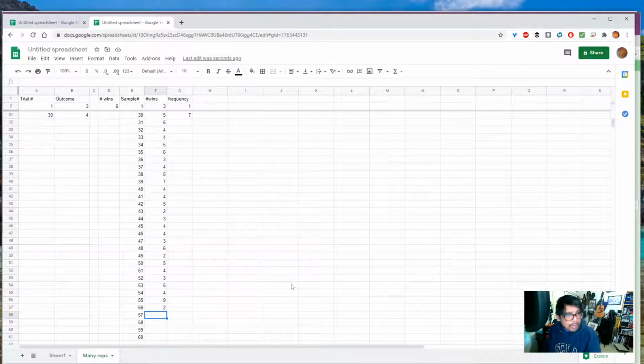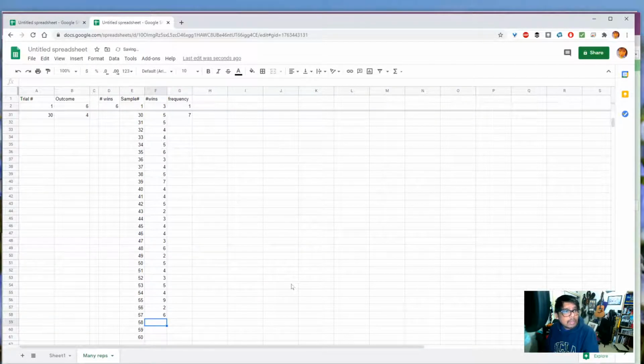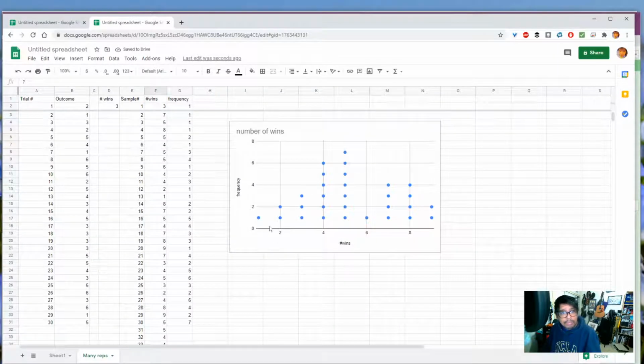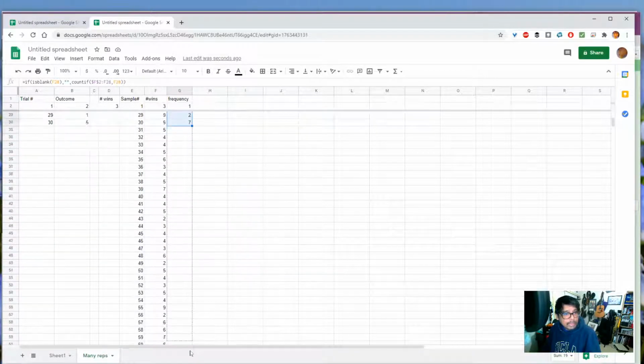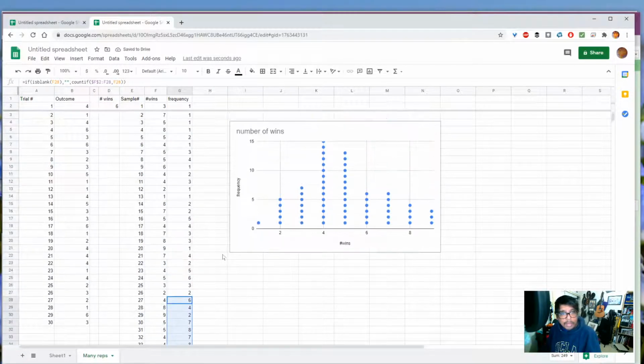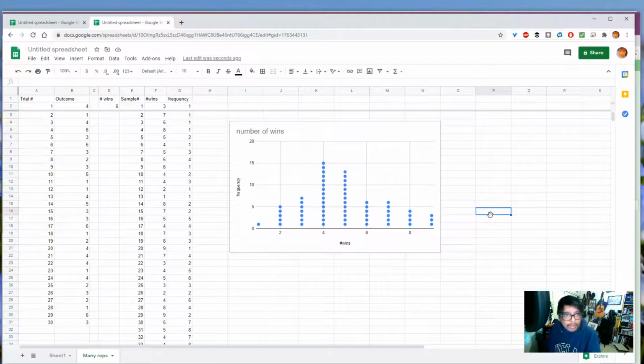Just about finished here. 6 winners. 6 winners again. 7 winners. And last one, 6 winners. So let's take a look at the way this dot plot looks now. Oh, you know what? I forgot to extend this out also. So let's extend this out. This gives me my cumulative number of wins. There we go. And there's our dot plot. Okay, I'm going to make a couple adjustments here. So there we go. We just adjusted it so that we could see the top of this graph.